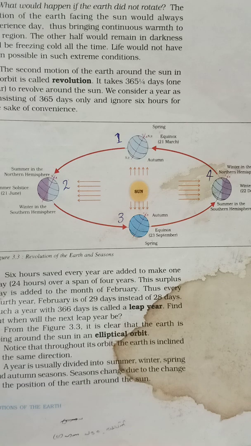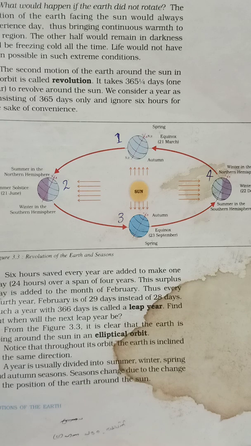Okay, so while rotating on its axis, the earth also revolves around the sun. This motion of the earth is known as revolution. The time taken by the earth to complete one revolution around the sun comprises 1 year. Therefore, revolution of the earth is also known as the annual motion. The earth takes 365 days, 5 hours, 48 minutes and 56 seconds to complete one revolution around the sun. But for our convenience, we count only 365 days in a year.